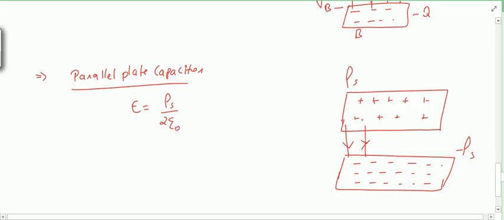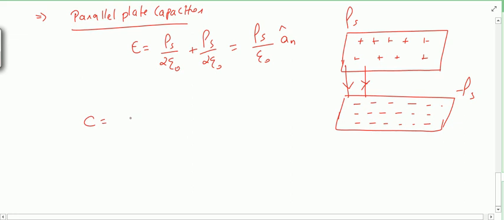Suppose I am not taking any dielectric material between them. Because of this positive charge there is rho s by 2 epsilon naught, and because of the negative charge there will also be rho s by 2 epsilon naught in the same direction. So the total electric field in this region is rho s by epsilon naught, in the direction of an cap.